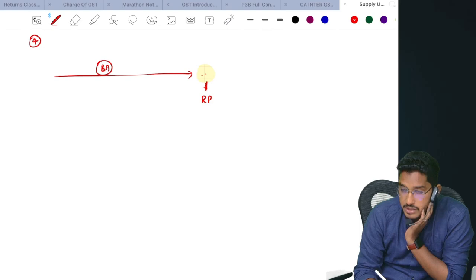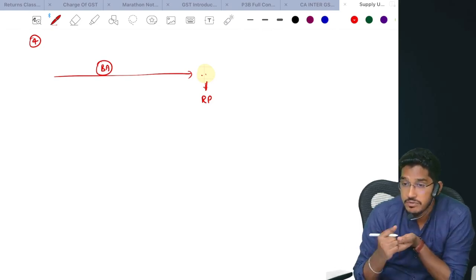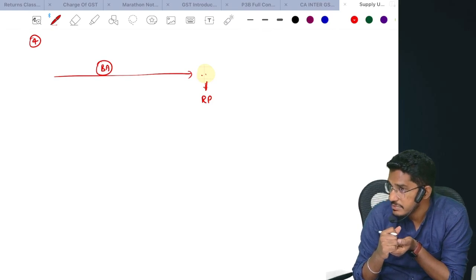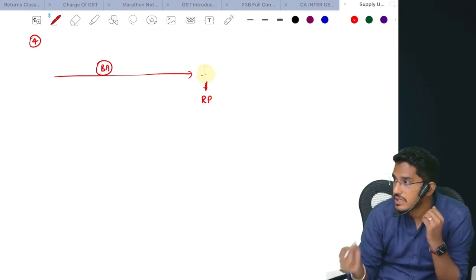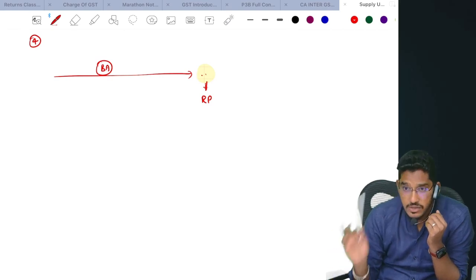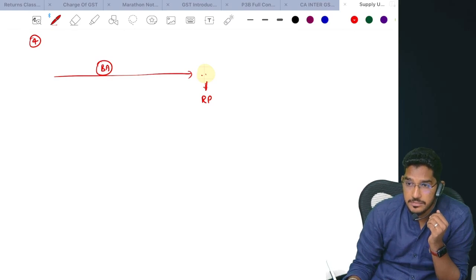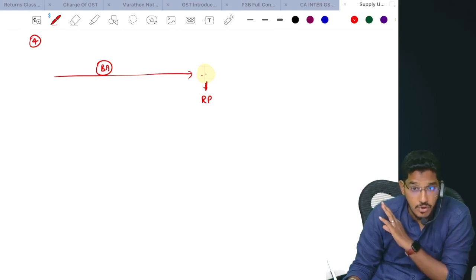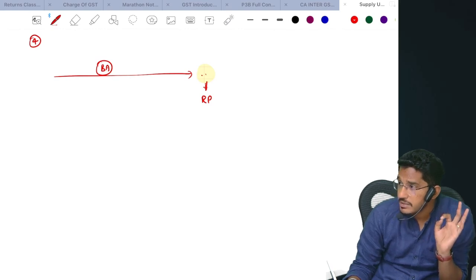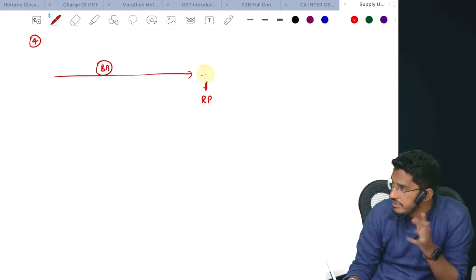The one important thing here: when I say business asset, people often mistake that it refers only to capital assets. No. Even stock will come in the business, even stationery, even plant and machinery. So when I say business asset, I'm not referring only to plant and machinery or capital assets. I'm referring to every asset.